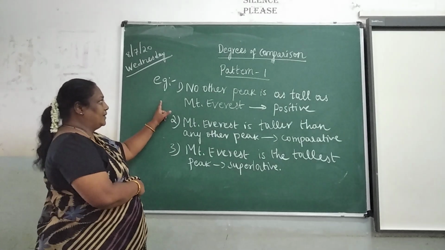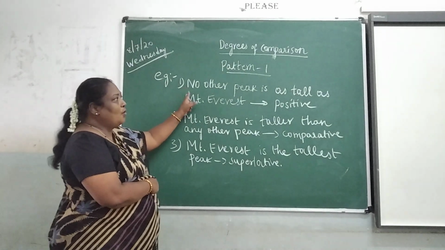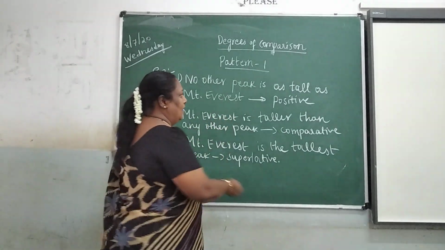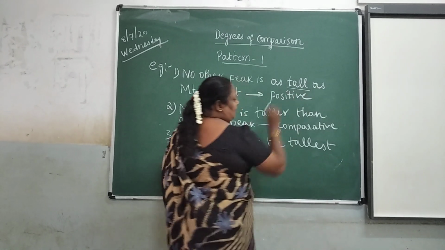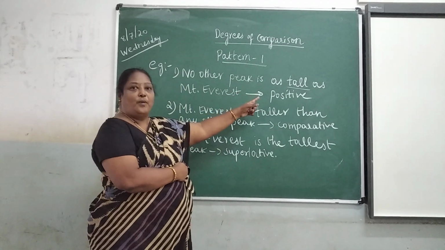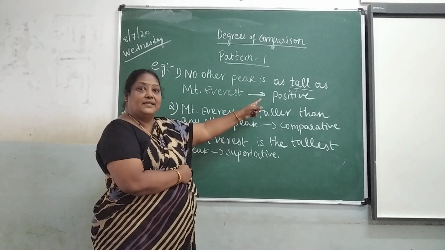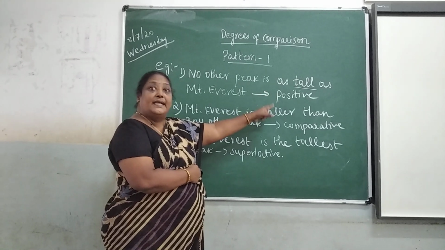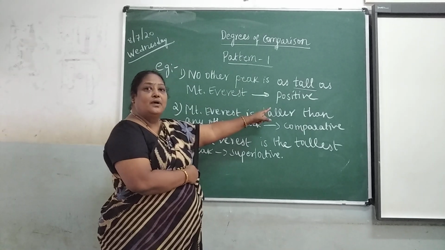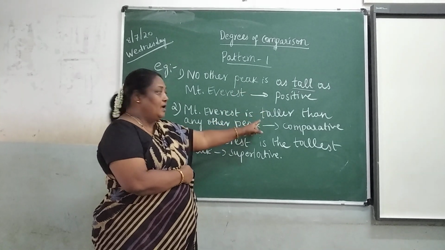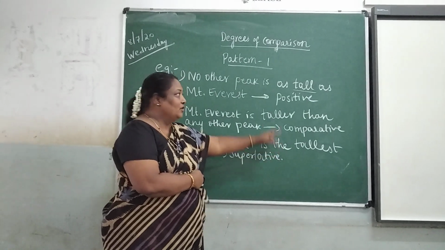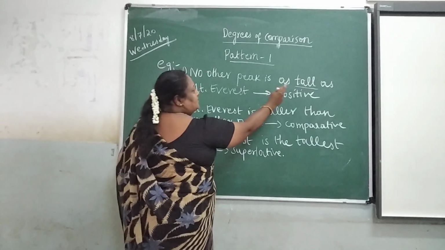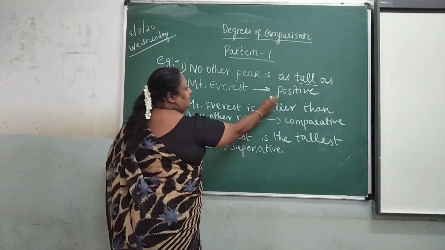First pattern example, can you see here? No other peak is as tall as Mount Everest. Which is the adjective here? Tall. This is positive degree. First learn to identify the adjective and in which degree it is. Tall is positive, taller is comparative, tallest is superlative. So this is in positive degree.